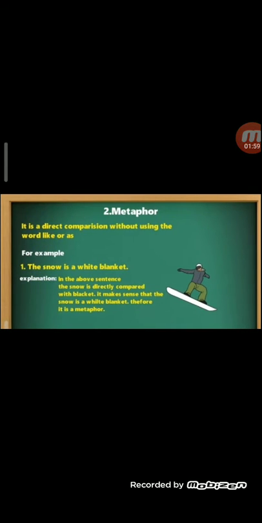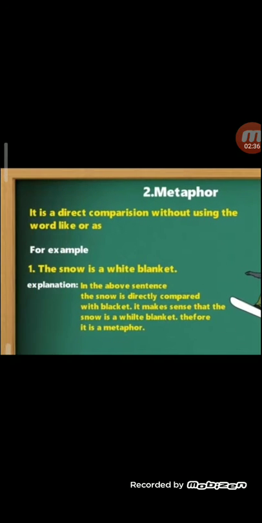Let's proceed with the other one, metaphor. It is a direct comparison without using as and like. I told you, you have to remove as and like and it becomes a metaphor. The snow is a white blanket. Now the snow is compared to a white blanket which is spread far and wide. In the above statement, the snow is directly compared to a white blanket. It makes sense that snow is a white blanket, therefore it is a metaphor. I am reading the explanation also for you children, right?